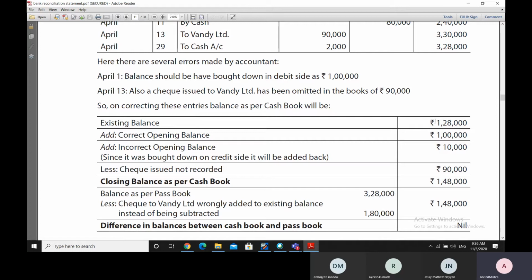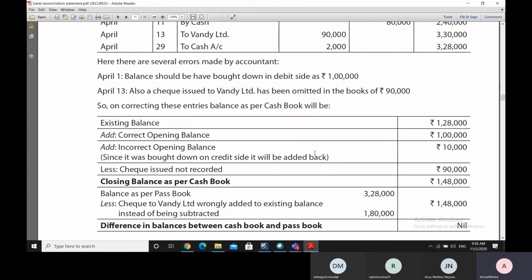So 1,28,000 rupees plus 1 lakh rupees, and then an incorrect opening balance was mentioned of 10,000 rupees, which was an incorrect opening balance as it was brought down on the credit side, that is on the wrong side.